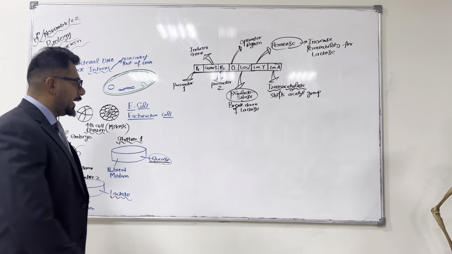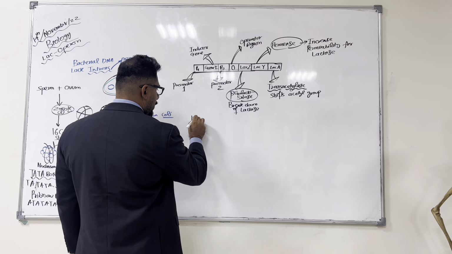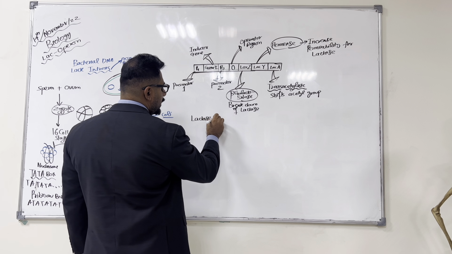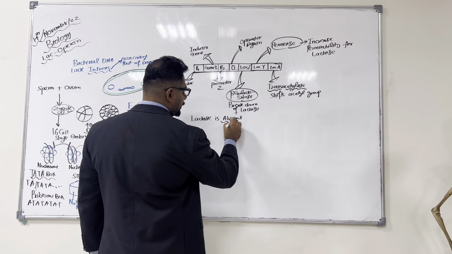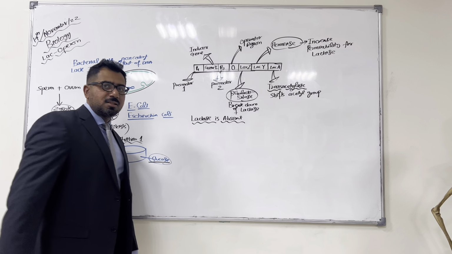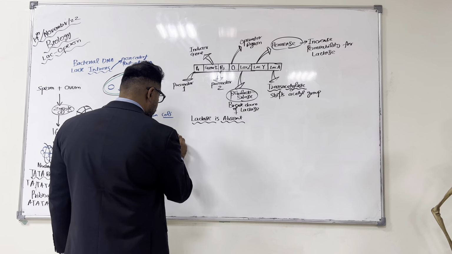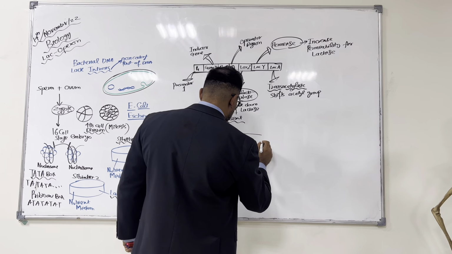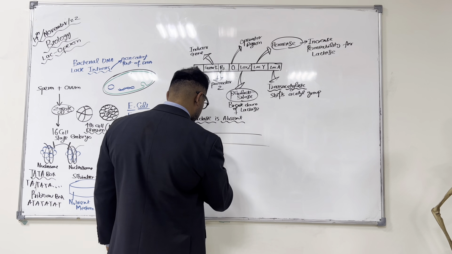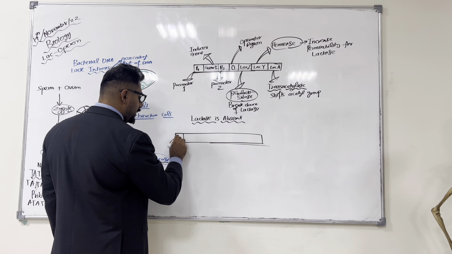Now, again, first we are going to discuss when lactose is absent, the first scenario, or the first situation. Again, let me draw this whole Lac Operon. What do we have over here?